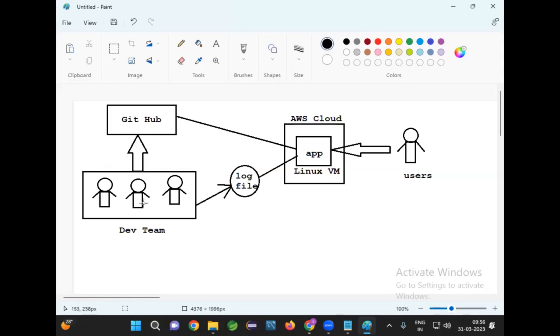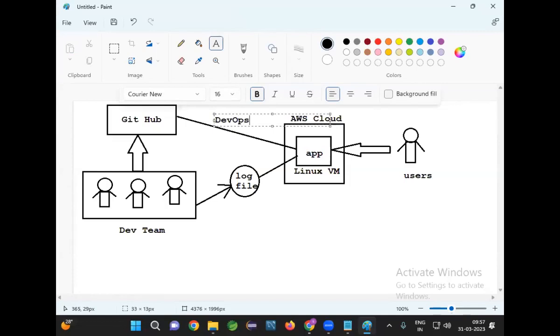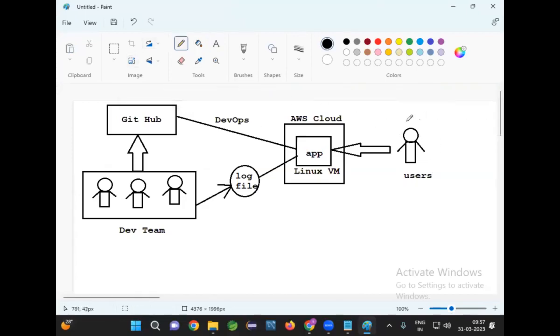Now see here, as a developer, we are writing the code. Our code we are storing in GitHub. After storing the code into GitHub, here the DevOps team comes into the picture. The DevOps team is going to deploy our code into a cloud platform. After deploying our code into the cloud platform, users will access our application, like www.facebook.com, www.gmail.com. Like that, people will access our application. The people who are accessing our application are called end users. They are customers of our application.